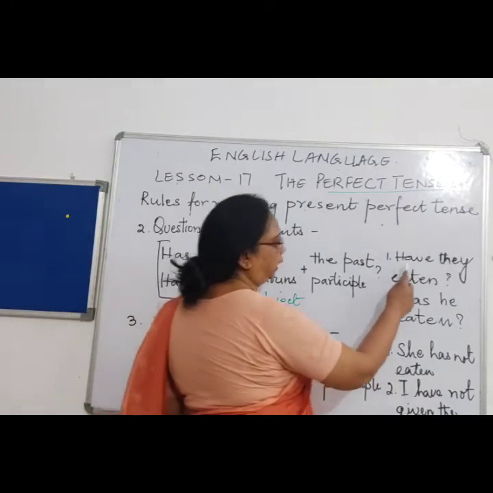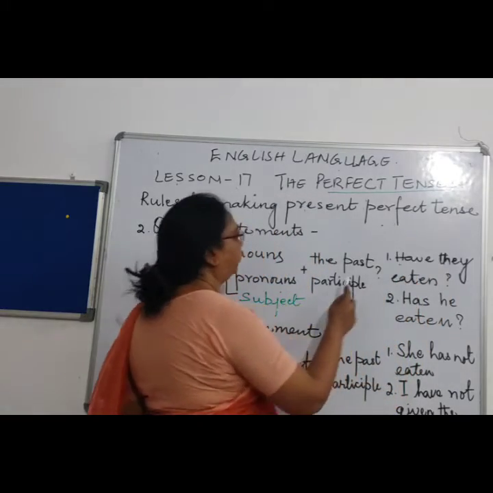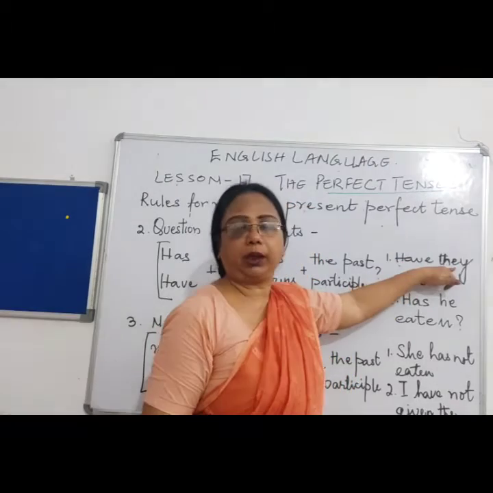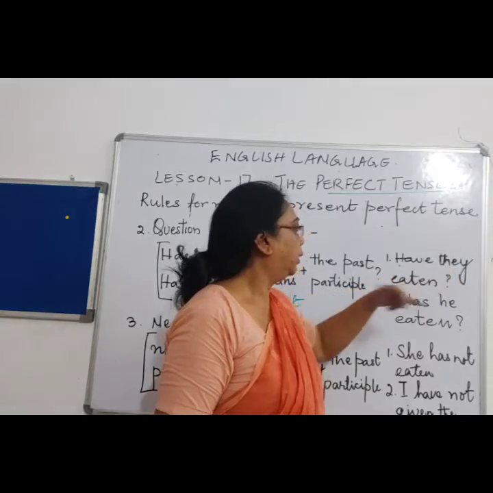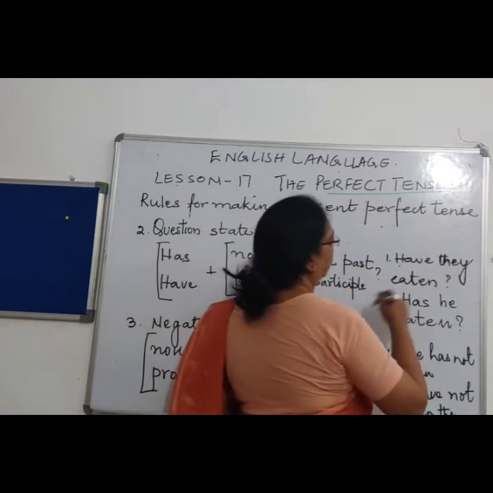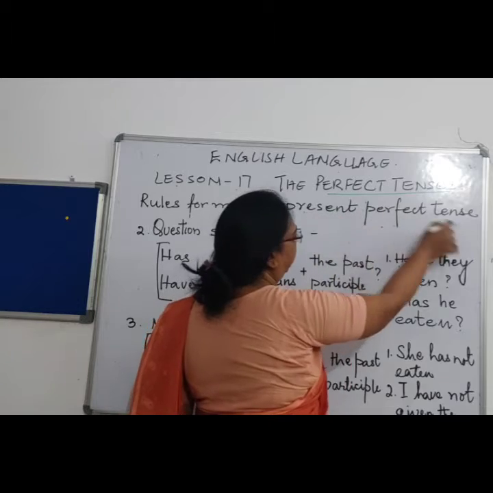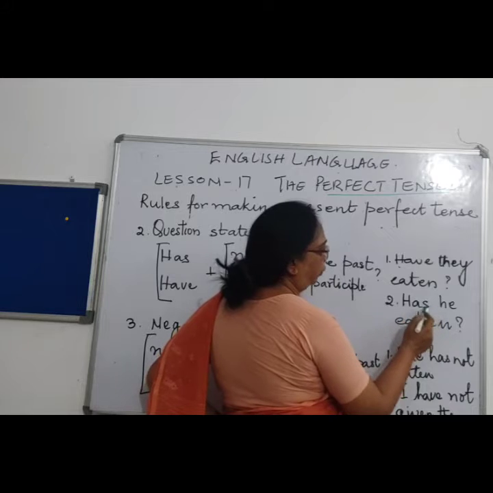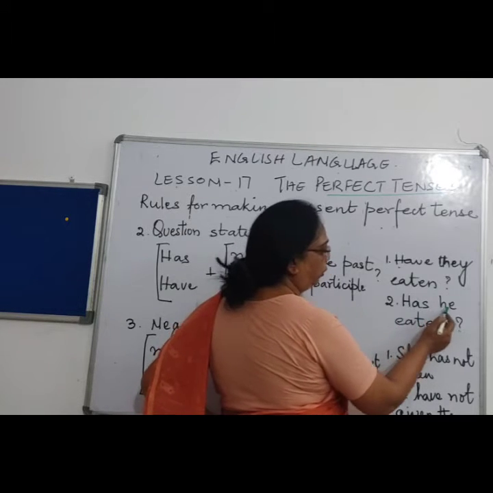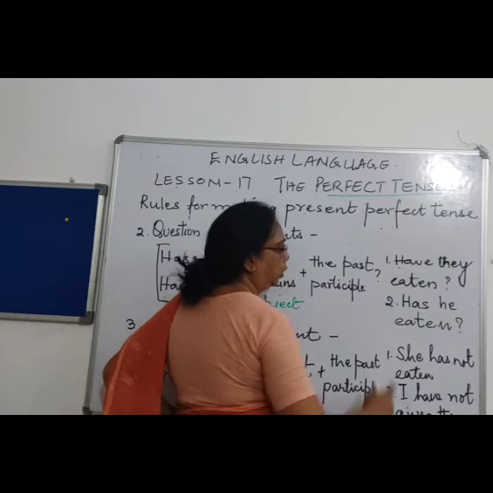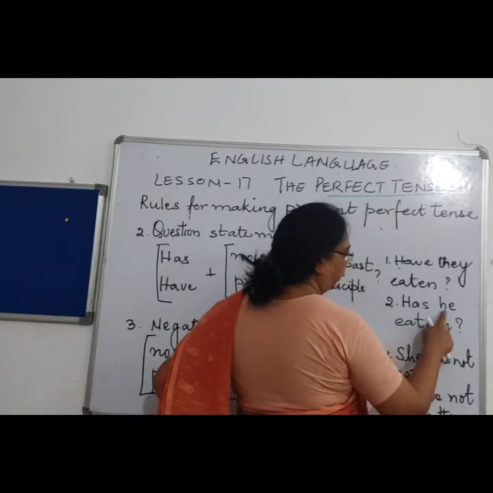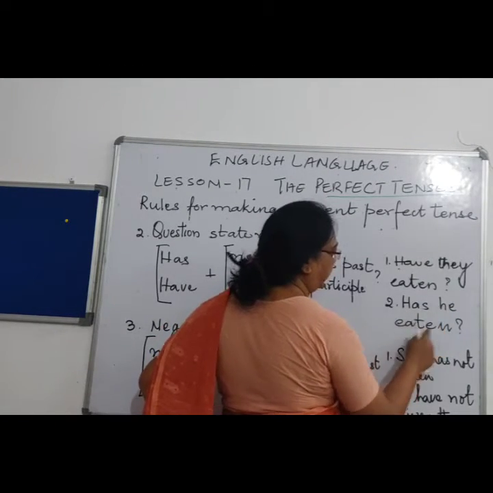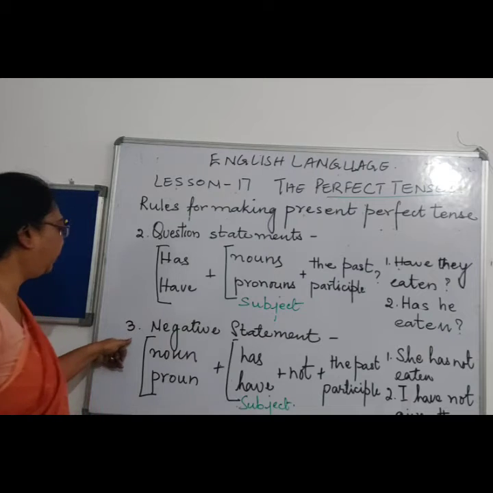Let's see an example over here. Have they eaten? Now why have I used have? Because the subject over here is plural. So have they eaten shows that it is the present perfect tense. Next you see, has he eaten? Why have I used has here? Because the subject over here is singular. So I have used has in the second sentence because of he. Has he eaten?